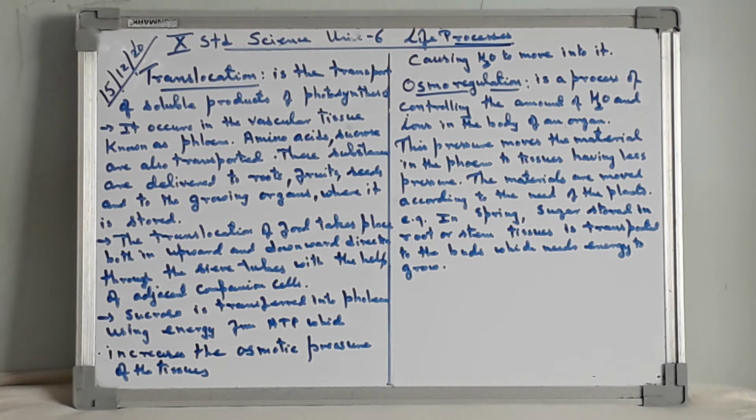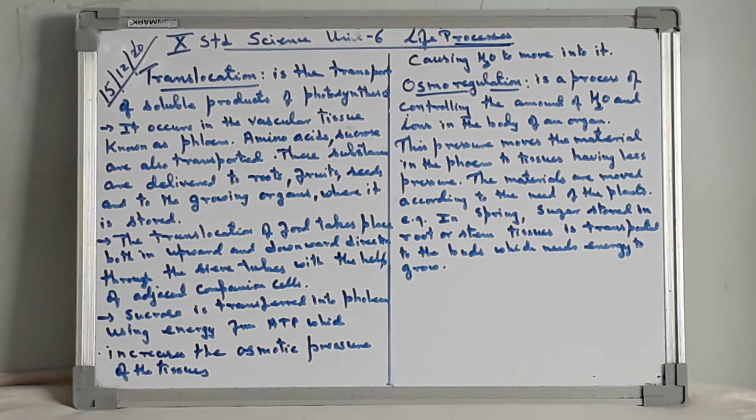Translocation is the transport of soluble products of photosynthesis. It occurs in the vascular tissue known as phloem. Amino acids and sucrose are also transported. These substances are delivered to roots, fruits, seeds and to the growing organs where they are stored.